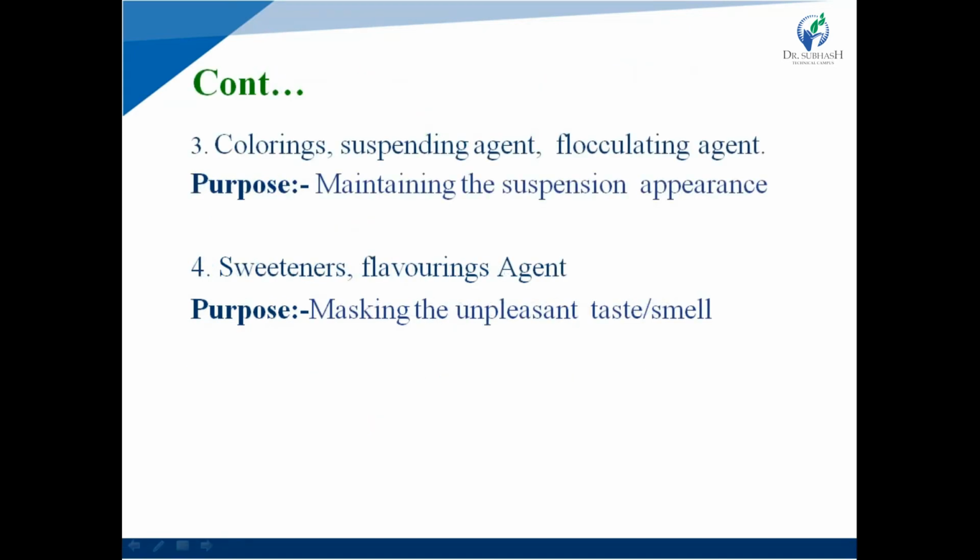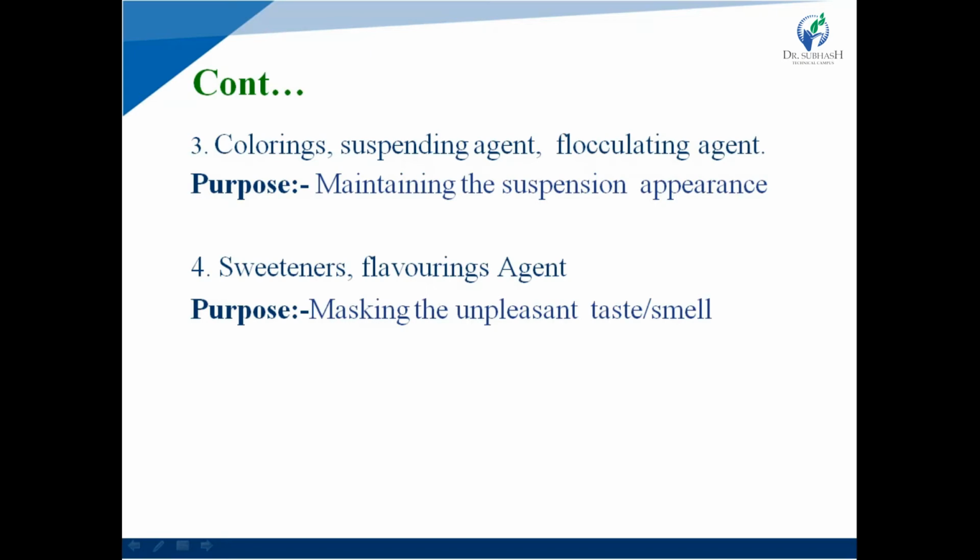Next, coloring agent, suspending agent and flocculating agent are required. So what is the purpose of coloring agent, suspending agent and flocculating agent? The purpose is maintaining the suspension appearance. So the suspension appearance is maintained by using coloring agent, suspending agent and flocculating agent.